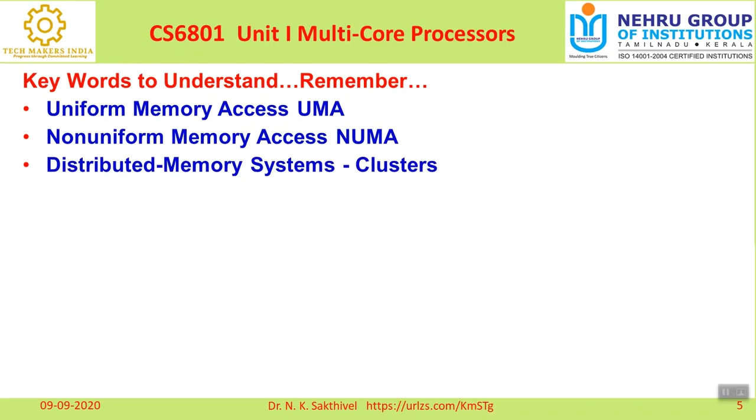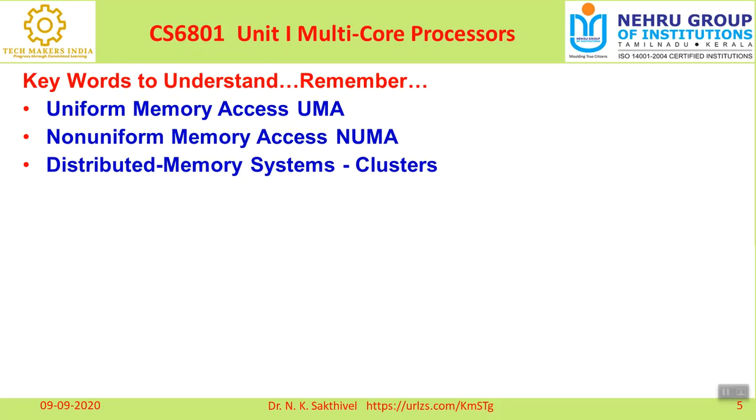And the next one is distributed memory systems. I already explained it to you. Here I would like to give a small additional input, because the distributed memory system is called a cluster. We may expect the question, why is the distributed memory system called a cluster?